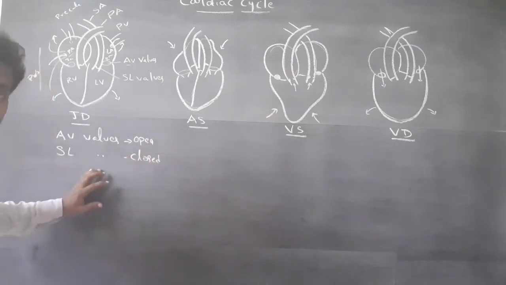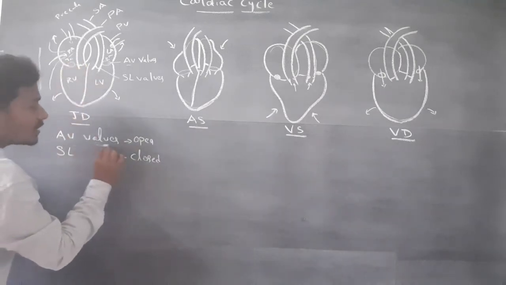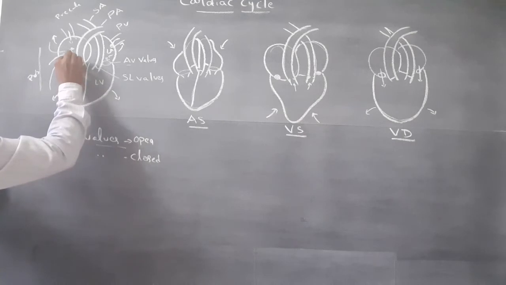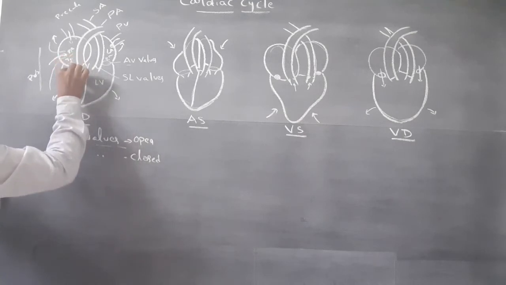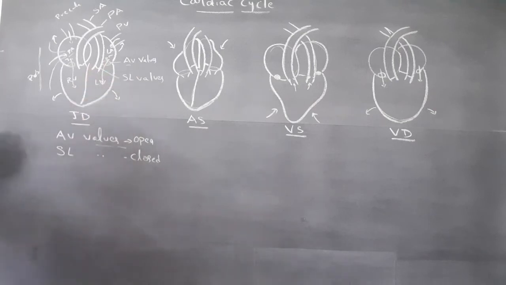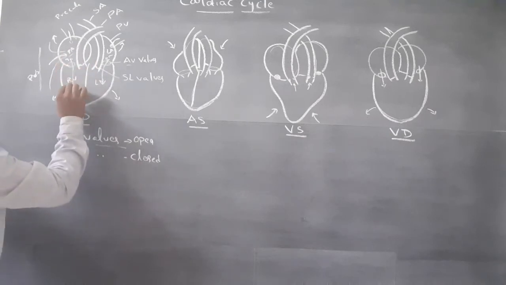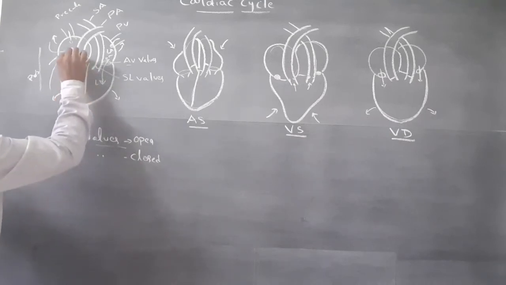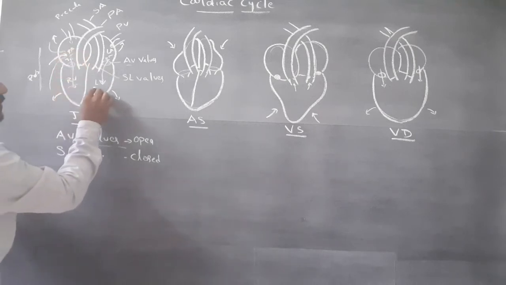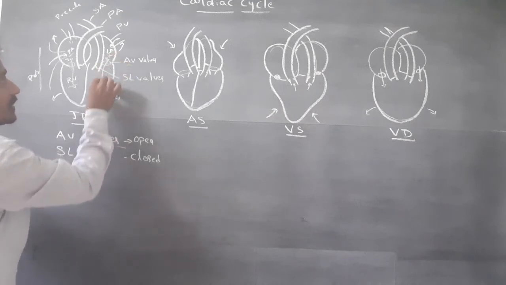So when AV valves are open, blood enters into the ventricles from the atria. The right ventricle receives deoxygenated blood from the right atrium, and the left ventricle receives oxygenated blood from the left atrium.